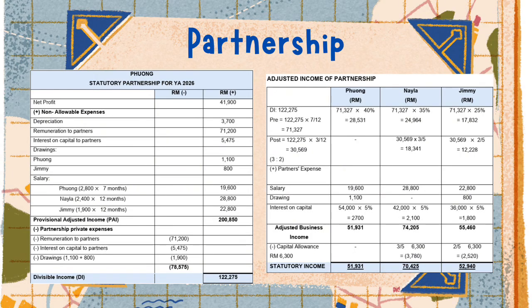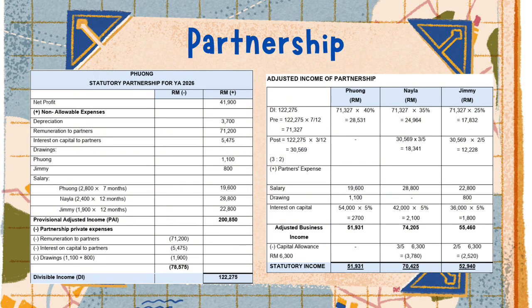After adding back these items, the provisional adjusted income becomes RM200,850. Next, the partnership's private expenses are deducted. This includes partner remuneration, interest on capital, and drawings because they are distributed to the partners rather than being expenses incurred in generating business income. After these deductions, the partnership's divisible income is RM122,275.